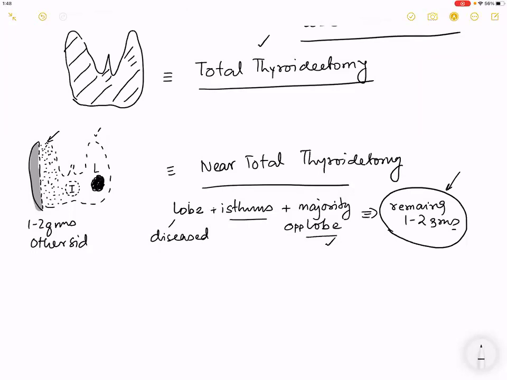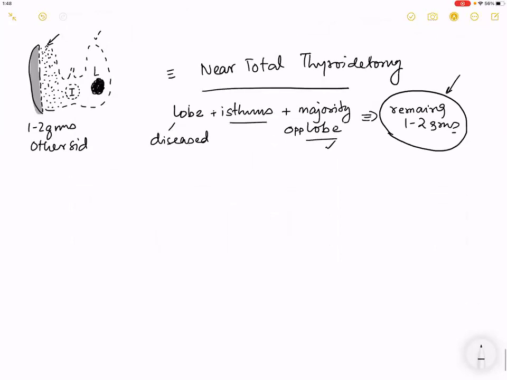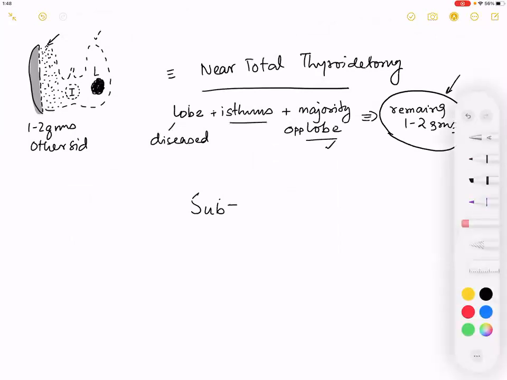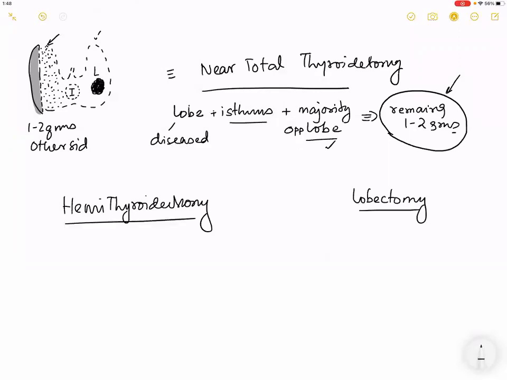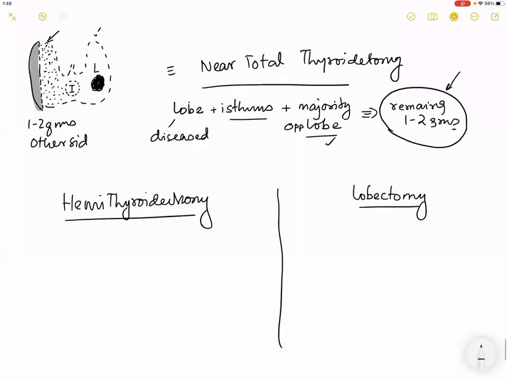Yes, sir. Okay, good. Now let us talk about another procedure which is very controversial. But before that, I should talk about what is a hemithyroidectomy and what is a lobectomy.